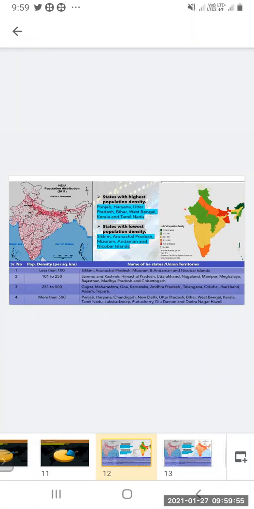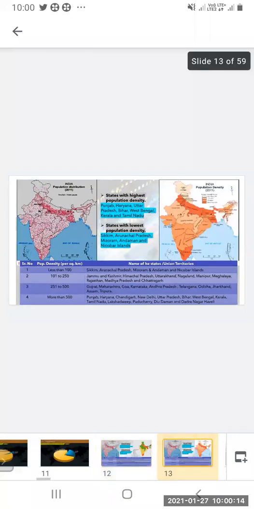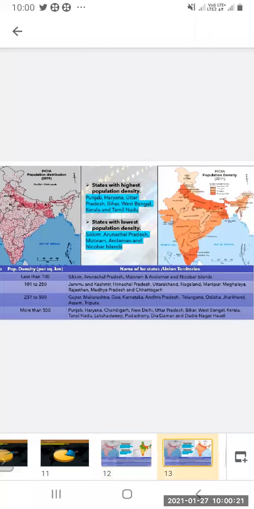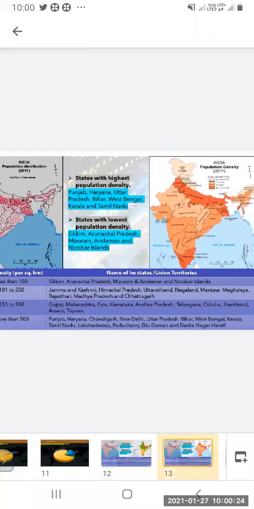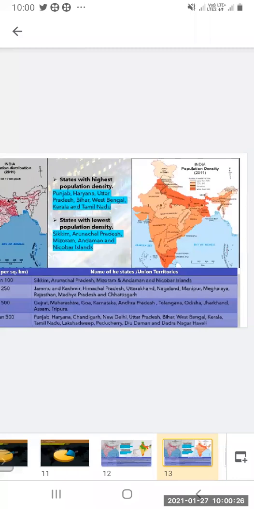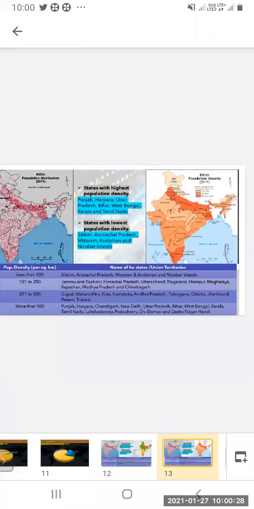More than 500: Punjab, Haryana, Chandigarh, New Delhi, Uttar Pradesh, Bihar, West Bengal, Kerala, Tamil Nadu, Lakshadweep, Pondicherry, Daman and Diu and Dadra and Nagar Haveli. So these are having population more than 500. Okay, same thing is there, but in the figure you can see here directly the state names are there. So you can directly know from here.